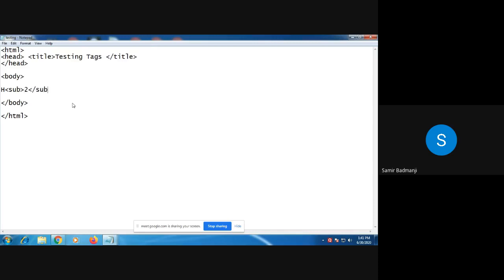Then close the tag. H I have written like this, then the sub tag, then 2, I have closed this tag. I am writing SO, then again the sub tag, then I am again closing this tag.